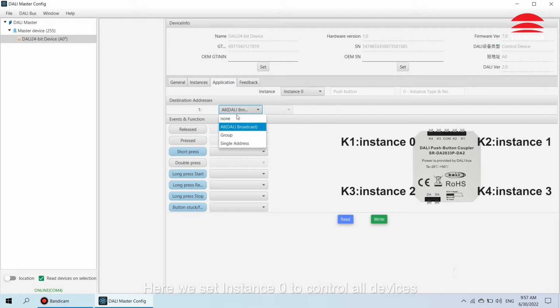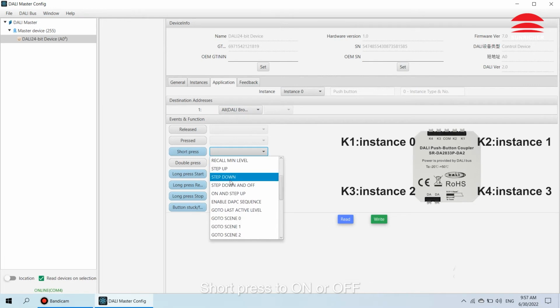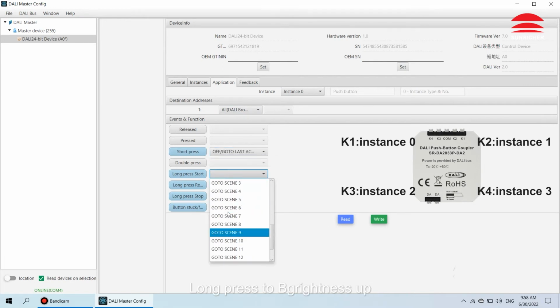Here we set instance 0 to control all devices. Short press to turn on or off. Long press to brightness up.